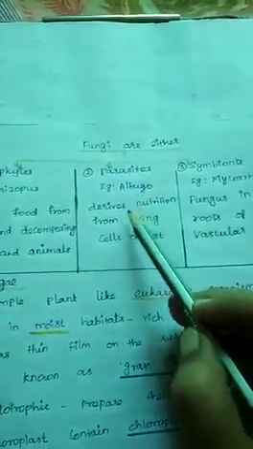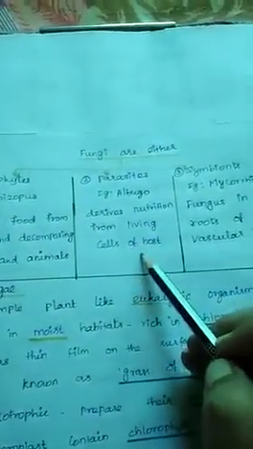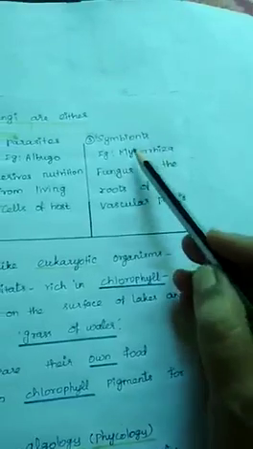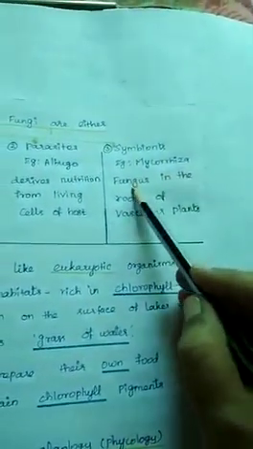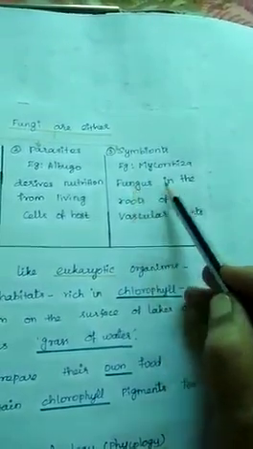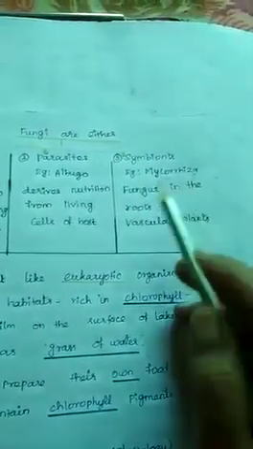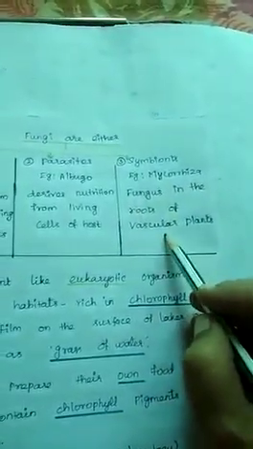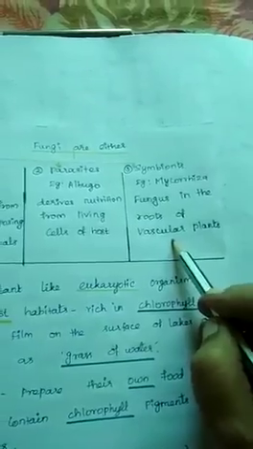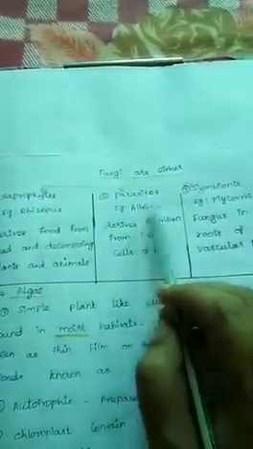They derive nutrition from living cells of the host. Symbionts have a mutual relationship. Example, mycorrhiza, a fungus living in the roots of vascular plants. The plants benefit from the fungus and the fungus benefits from the plants. This is a mutual relationship. So fungi are either saprophytes, parasites or symbionts.